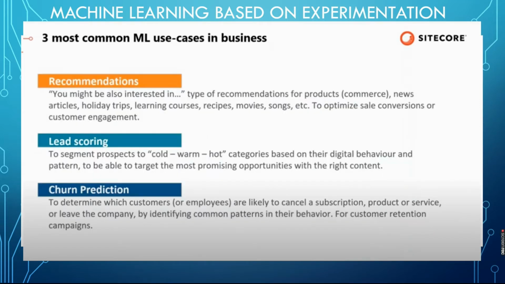So what are the use cases? Common use cases for machine learning: recommendation, so that I can categorize it. Lead scoring, based on the rating score. And churn prediction. Prediction means that if a customer comes and purchases a TV, then we can predict that he is going to purchase a TV stand as well.